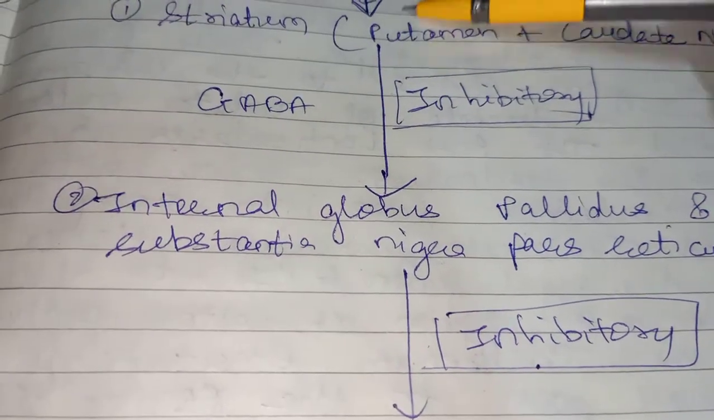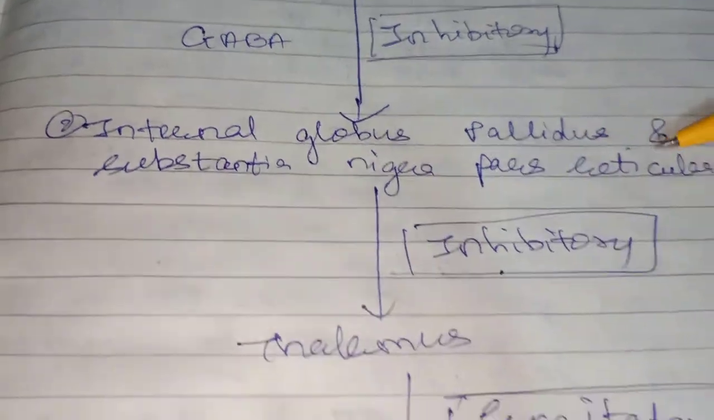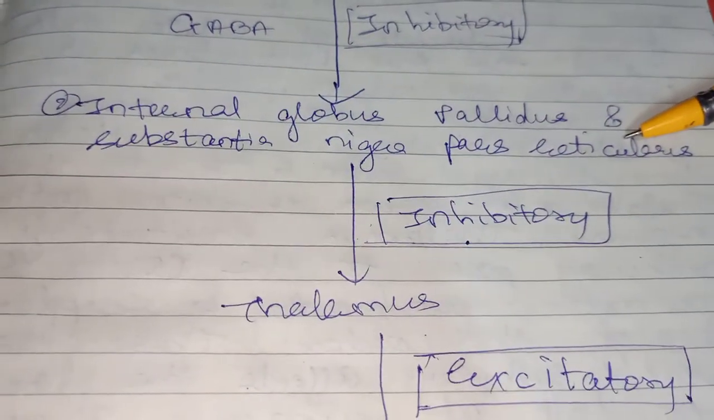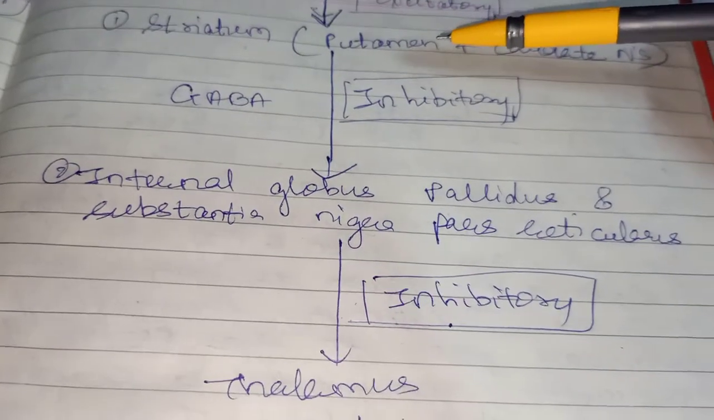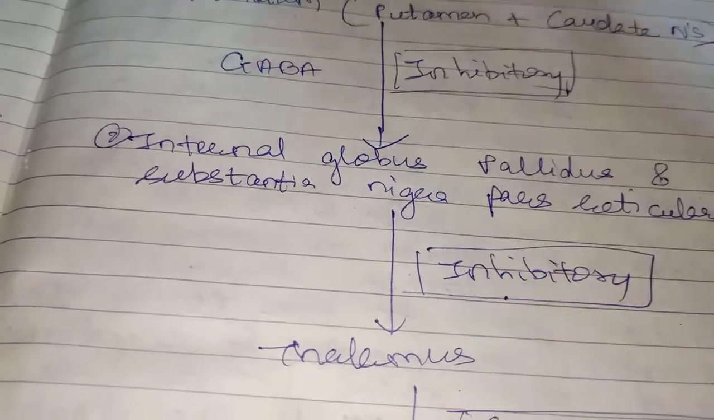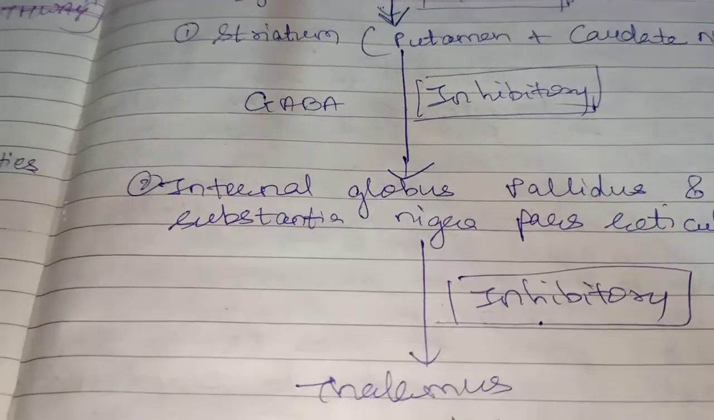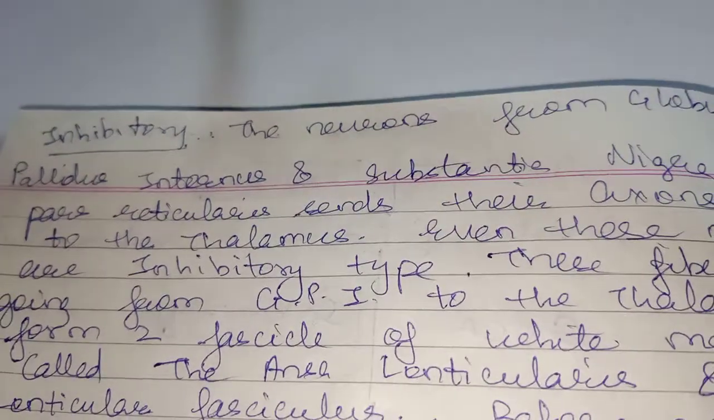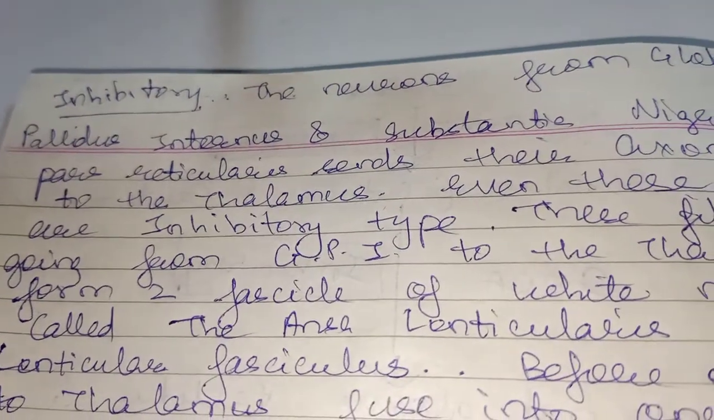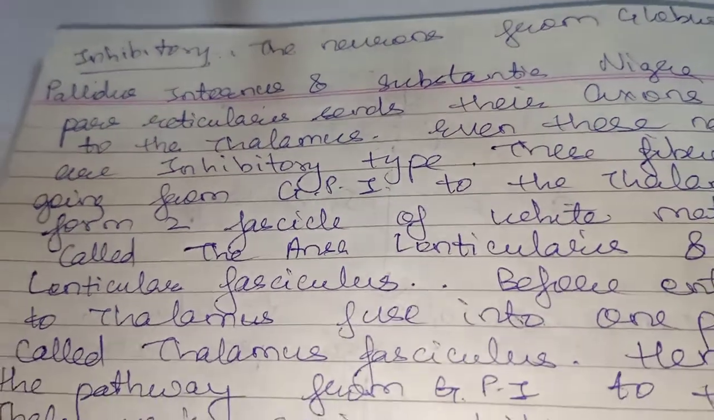Okay, so it will reach the globus pallidus internal and substantia nigra pars reticulata. The pathway from the striatum to the globus pallidus internus is inhibitory. The neurons from globus pallidus internus and substantia nigra pars reticulata send their axons to the thalamus.